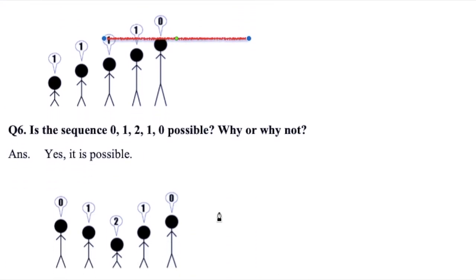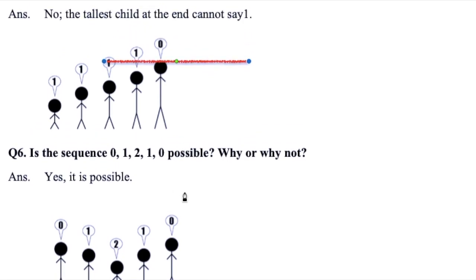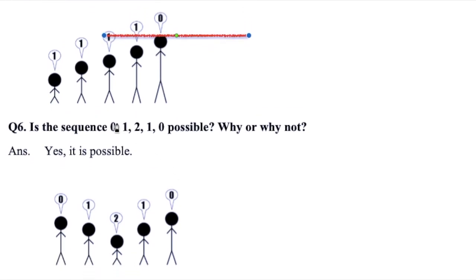Now see the next question, number 6. Is the sequence 0 1 2 1 0 possible? Why or why not? See, if you compare this boy, he is saying 0 because on the left hand side no one is there, but on the right hand side is a smaller child in height. The next one is saying 1 because the left hand side child is taller and on the right hand side, no one is there.